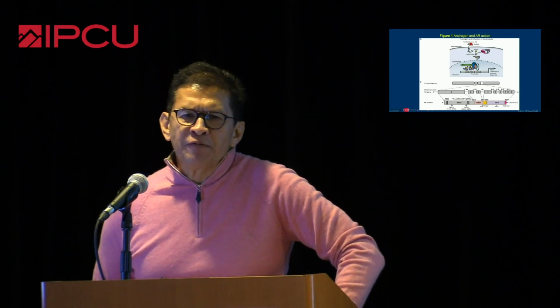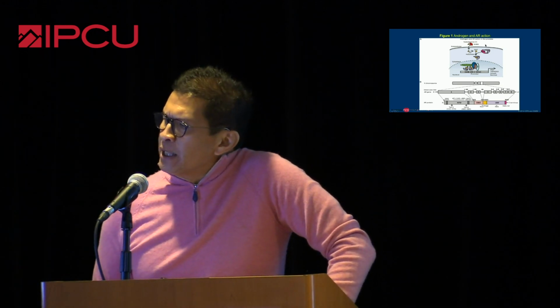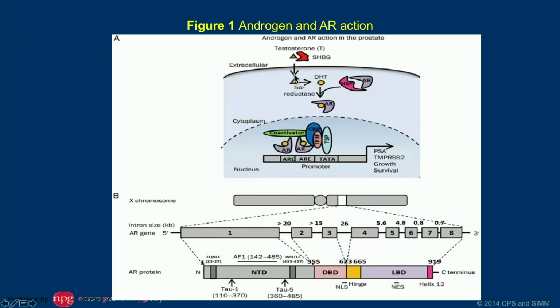So we know that testosterone, much of it, is bound to sex hormone binding globulin. It dissociates and diffuses into the prostate cell. It then undergoes transformation to dihydrotestosterone, which is a much, much more powerful ligand. It then binds to the androgen receptor, which is in the cytoplasm and historically is bound to a chaperone molecule. Once you get binding of the ligand DHT to the AR, you get nuclear translocation, and then starts the whole process of transcription and ultimately translation.